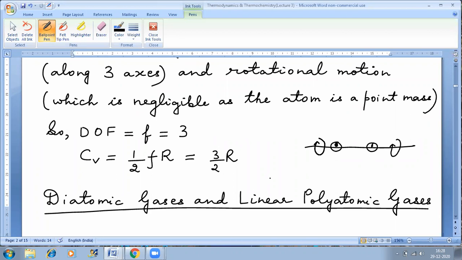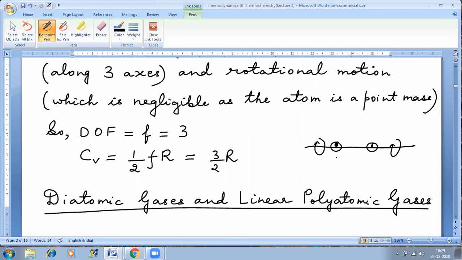That means for this case, we have taken two modes of motion along 2 axes for rotation. That is 2. Why 2? Because one axis is this axis which is passing through the centers of the oxygen atoms. The rotation along this axis is ignored, and hence we don't consider any kinetic energy associated with the rotation along this axis.